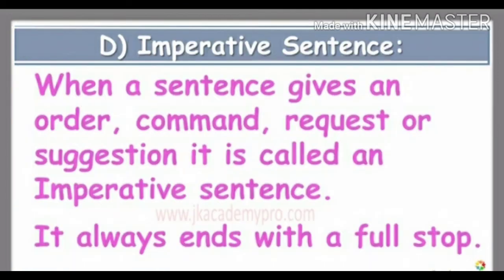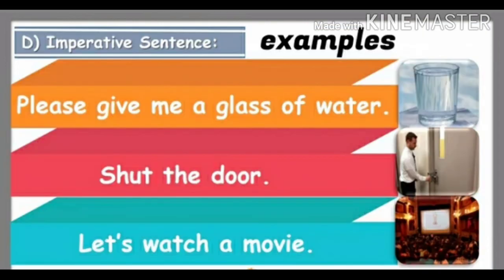The last type of sentence is called the imperative sentence. When a sentence gives an order, command, request or suggestion, it is called an imperative sentence, and it always ends with a full stop. Now let us see some of the examples. When you request, for example, please give me a glass of water.